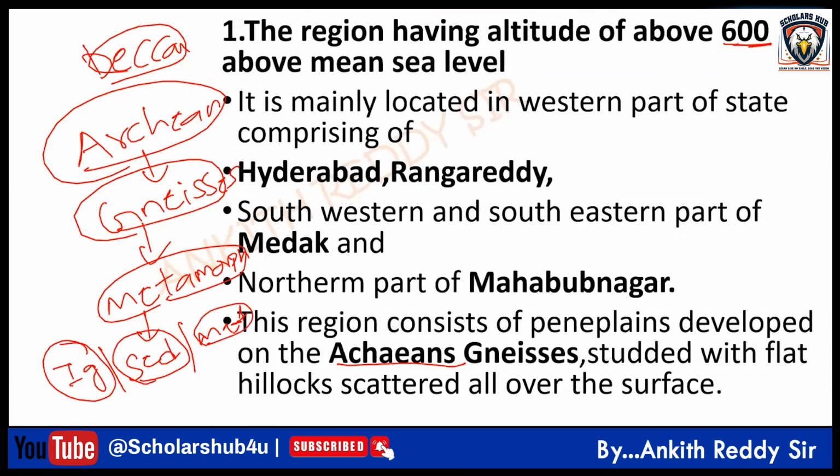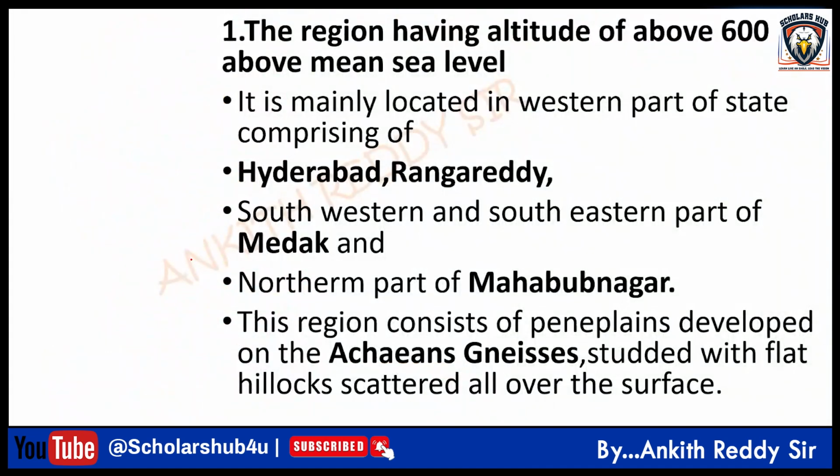And the rocks which undergo huge pressure and temperature because of the movement of the plates, when they go beneath the surface, turn into metamorphic rocks. So gneiss is a hard rock that you find in this part of the Telangana region.